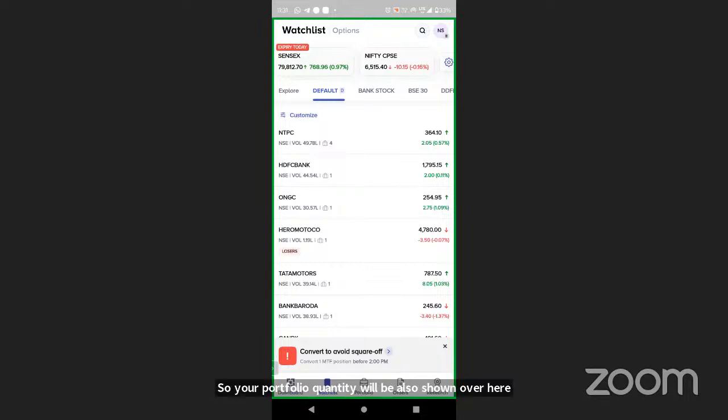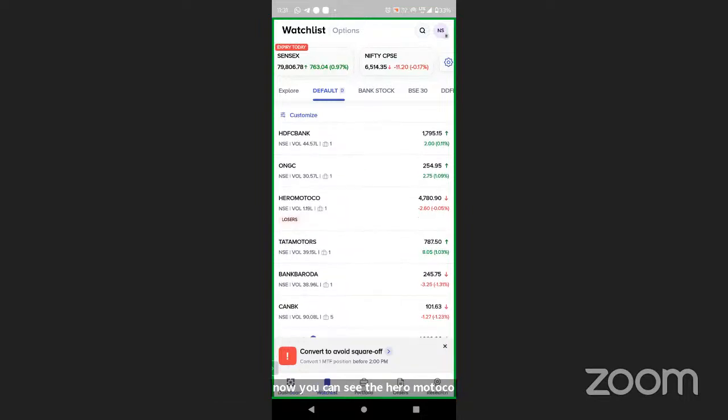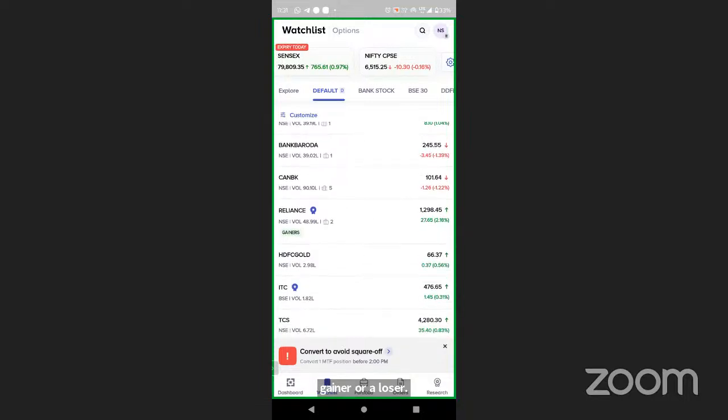Now you can see Hero MotoCorp. Under this, you can see loser is written, right? So if there is a gainer or a loser, the trend is also indicated over here. Now just beside Reliance, there is a blue icon. That is research. In this case, HDFC Securities has given a research call.